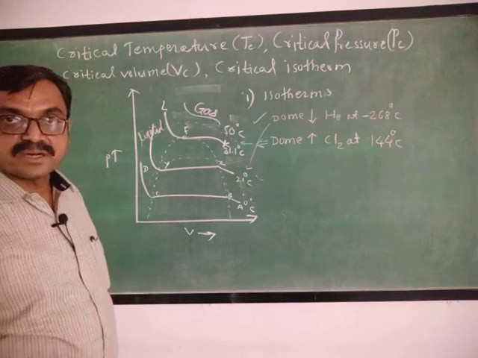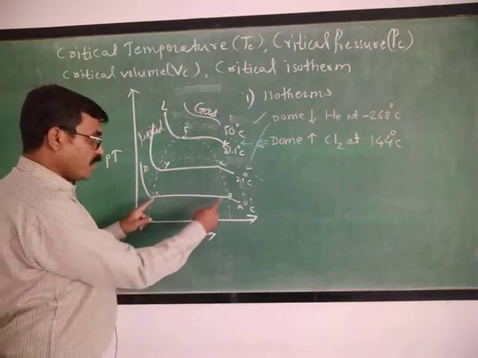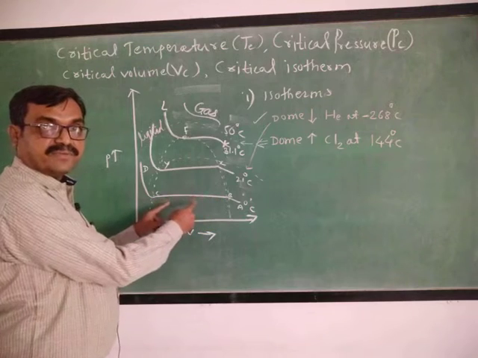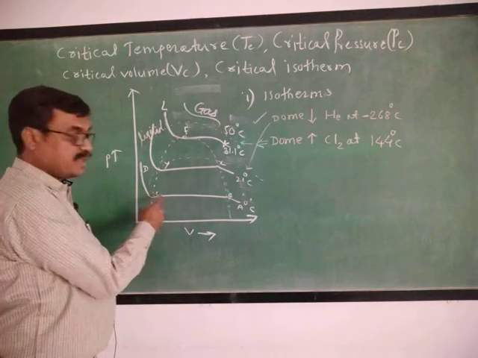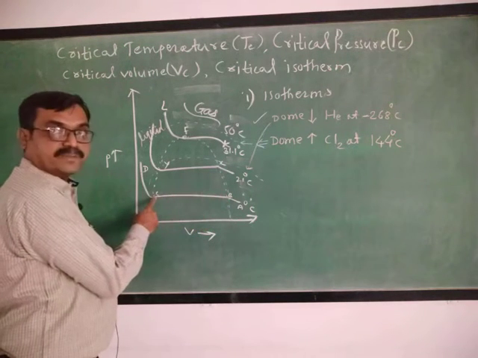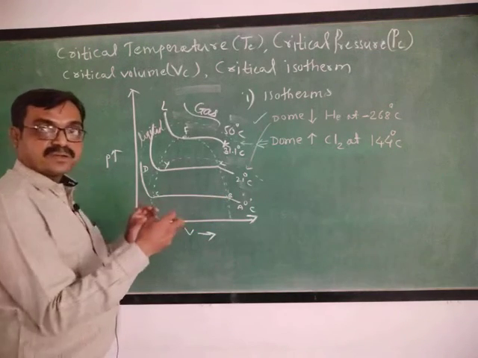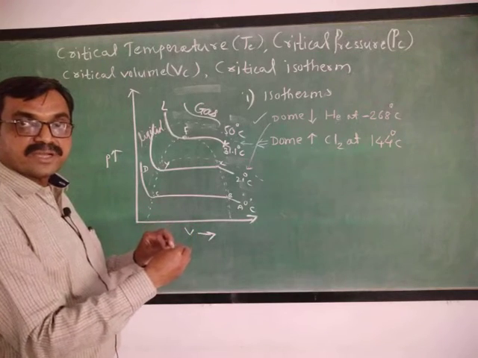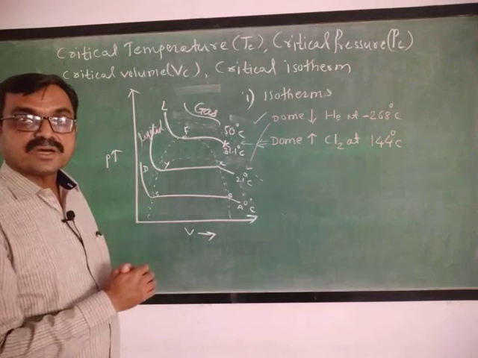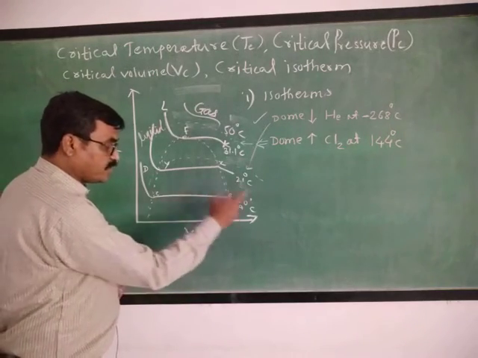What is the coexistence curve? It is the curve for the liquefaction of gas, the curve on which there is an equilibrium between gaseous phase and liquid phase. Such a curve is BC. Here from B, liquefaction of carbon dioxide begins up to C. Beyond C there is only liquid, but along BC there is an equilibrium between gaseous carbon dioxide and liquid carbon dioxide. That's why BC is the coexistence curve.